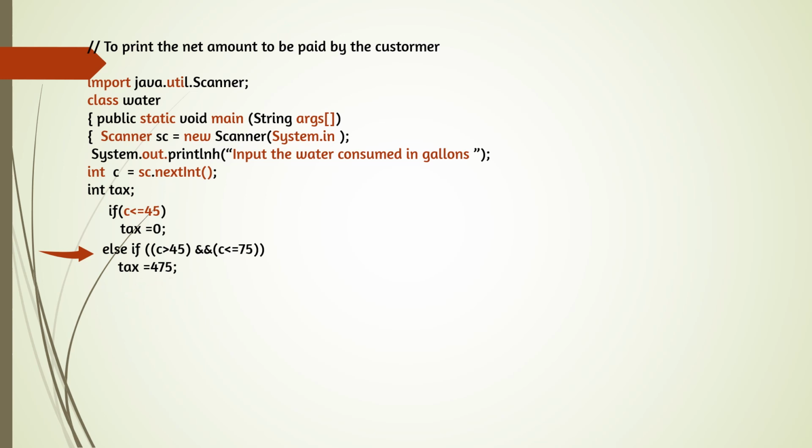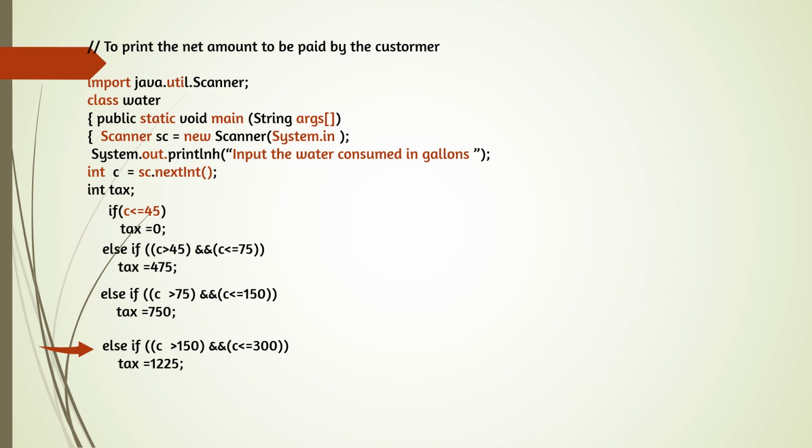And if both the conditions are false, that means if C is greater than 75 and C is less than 150, the third condition, from 75 to 150, tax will be 750 rupees. It is a fixed amount. And if that condition is also false, then one more condition: if C is greater than 150 and C is less than or equal to 300, that means we have to pay tax 125.